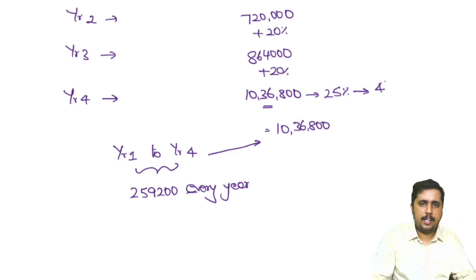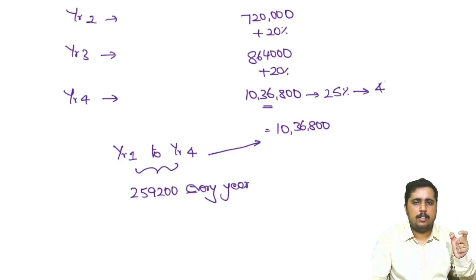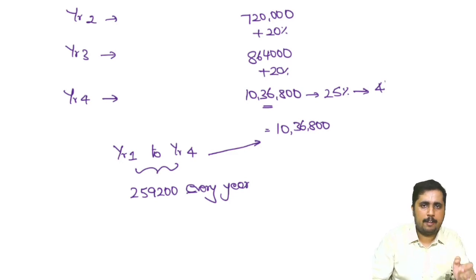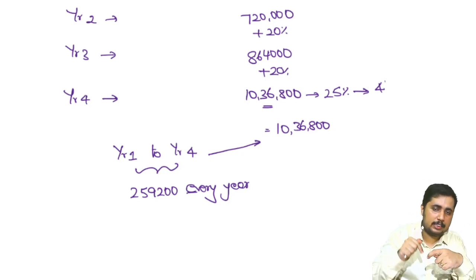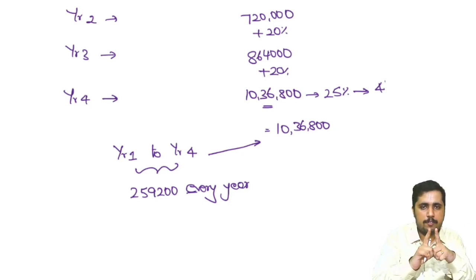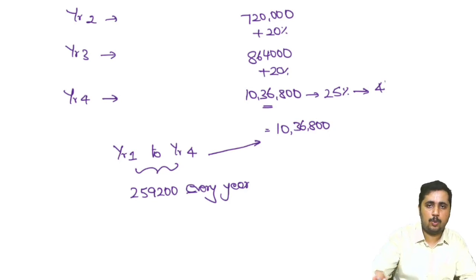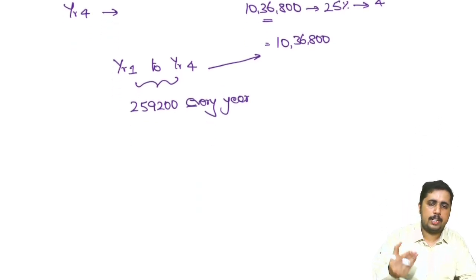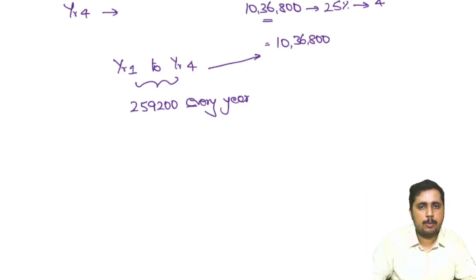I hope till here it is clear that whatever we decided to pay will be paid after the employee leaves my organization. For that we have to provide now, only because we take the services now. Therefore, whatever post-employment benefit I am supposed to pay him, I will provide 259,200 every year. But again, we have to learn something more.